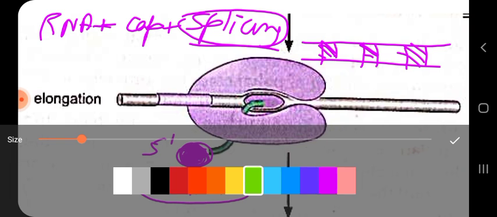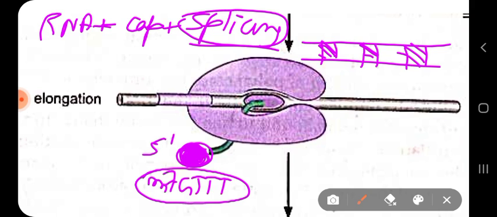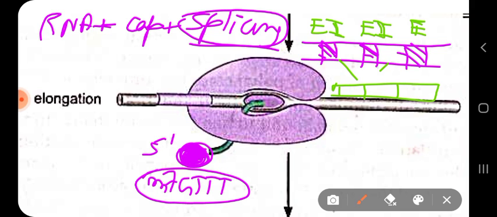The coding regions are called exons, and the non-coding regions are called introns, here represented as I. Introns have to be removed and exons have to be joined to make a mature mRNA product.